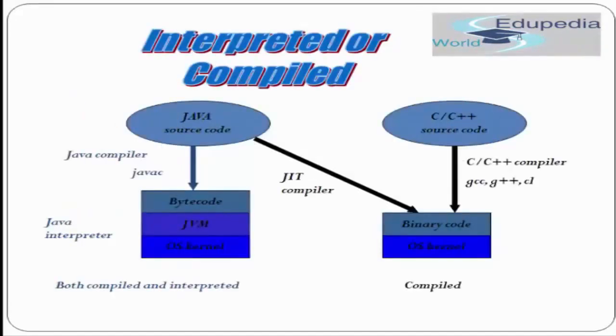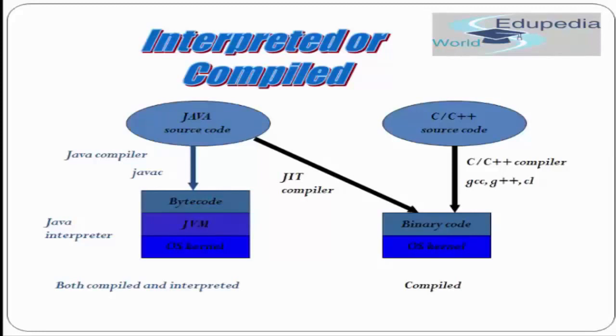Okay, now another important difference is how Java code is compiled. As you have seen in our previous tutorial, Java source code first compiles into a .class file, which is a bytecode file. And then the bytecode file is executed on the JVM. The compilation process takes place by the Java compiler, and for that you have to run the javac command. And once the bytecode file is created, the Java interpreter runs it on the JVM.